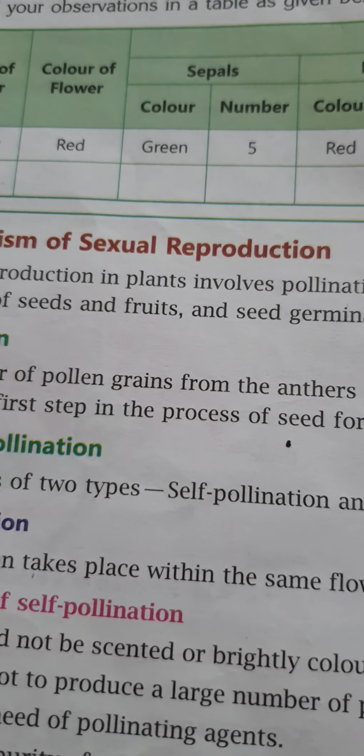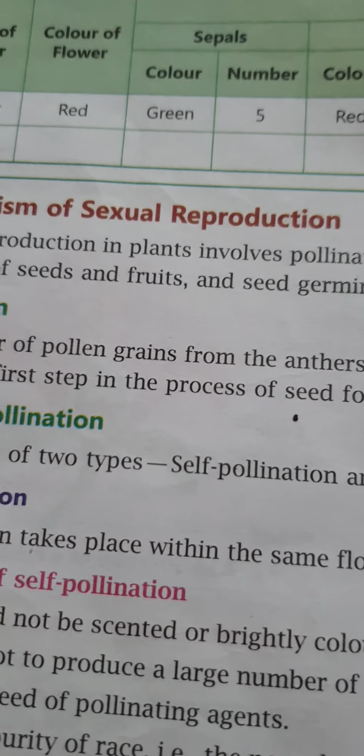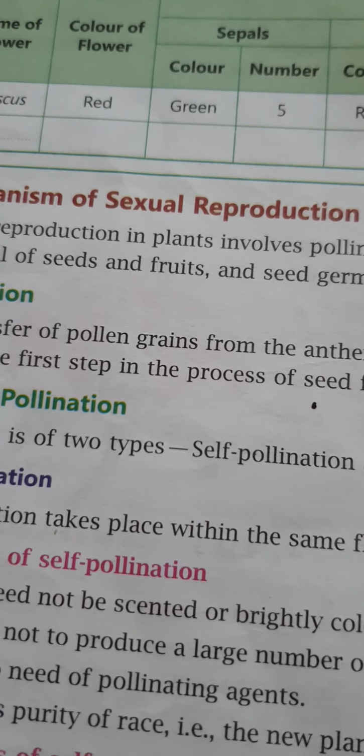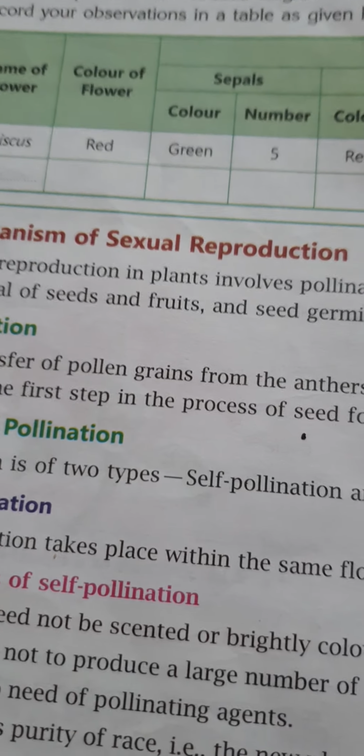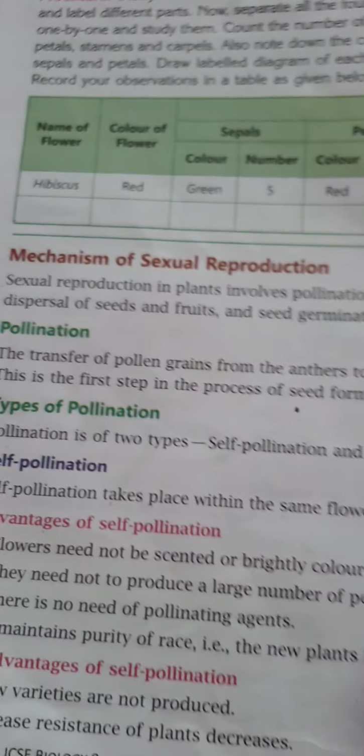Although this process is quite simple and fast, it leads to a reduction in genetic diversity as the sperm and egg cells of the flower share some genetic information.